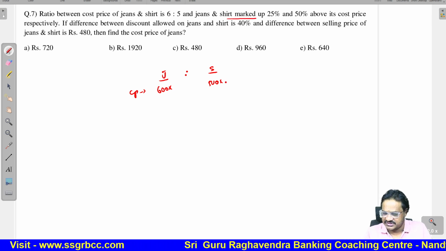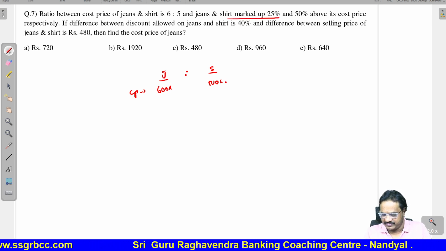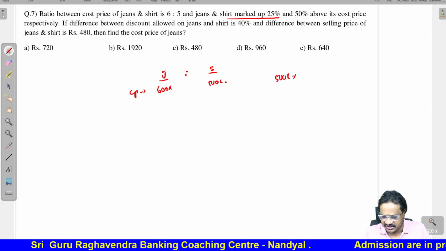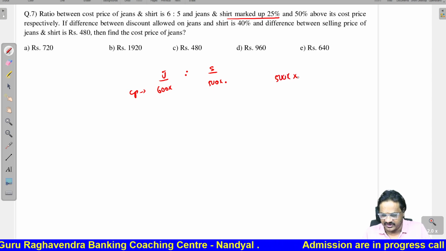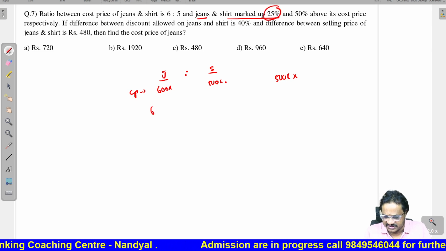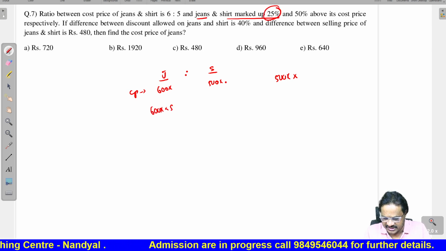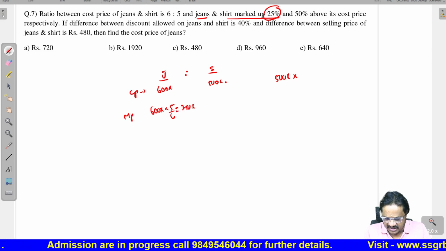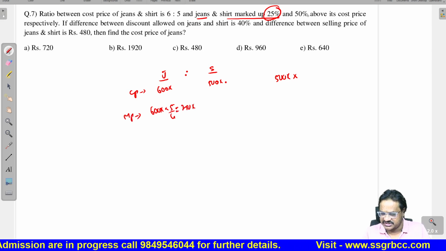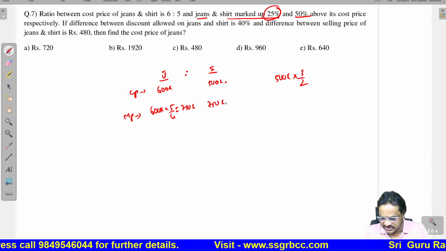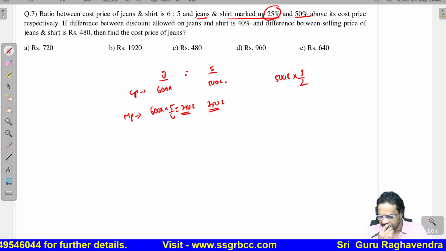Now jeans is marked 25% above, so 600x into 5 by 4, that is 750x. This is the mark price of jeans. Whereas shirt is 50% above, so 500x into 3 by 2, this is also 750x. The mark price of both are same.